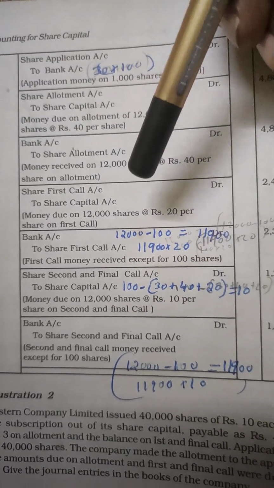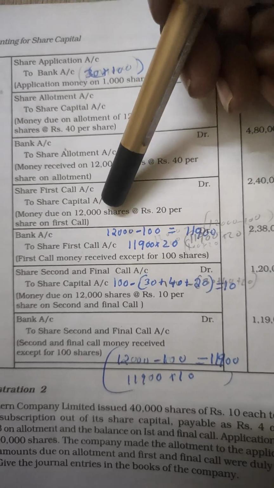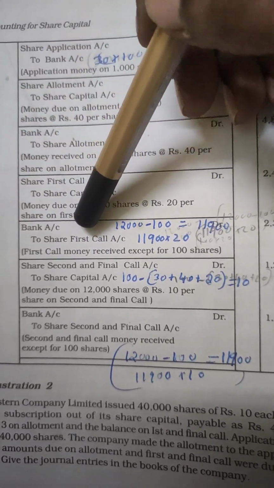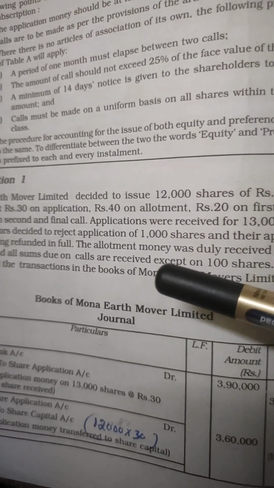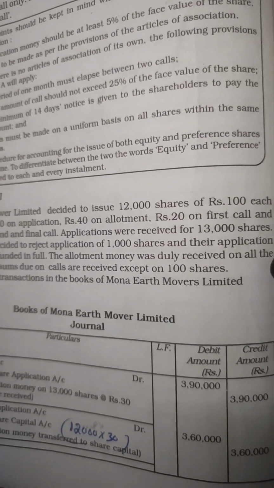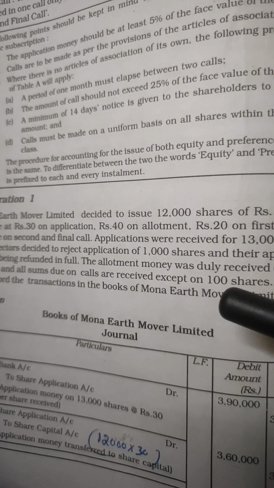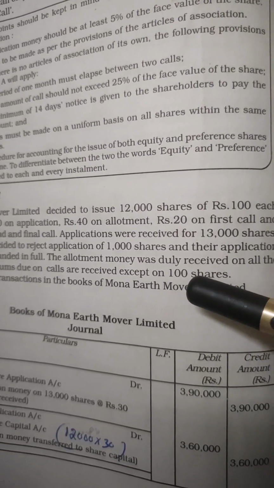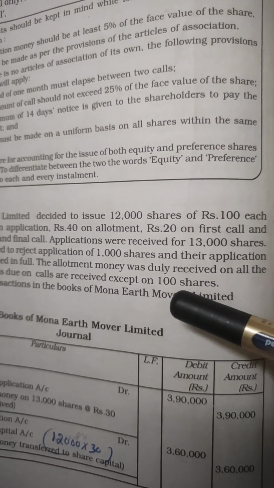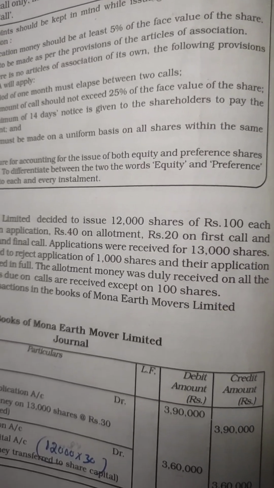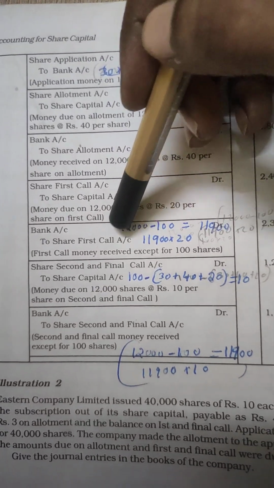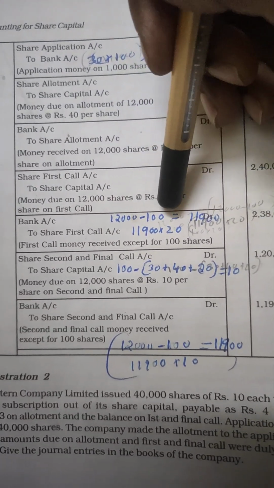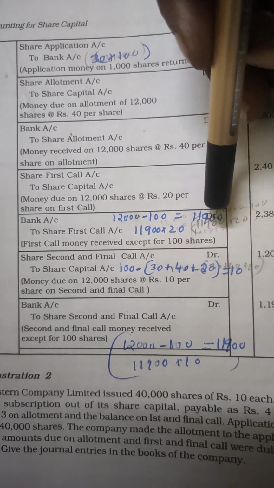Then the amount on first call is received. The journal entry will be bank account debited to share first call account. Here it is written that the call money for all the shares is received except for 100 shares. So we have to reduce these 100 shares from the total number of shares. The total number of shares is 12,000. 12,000 minus 100 is equal to 11,900.